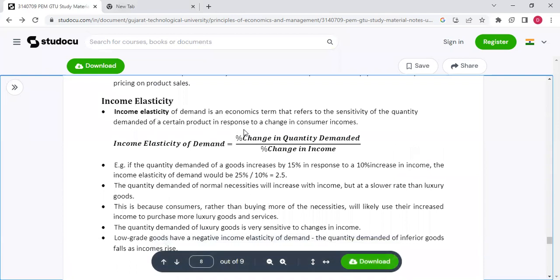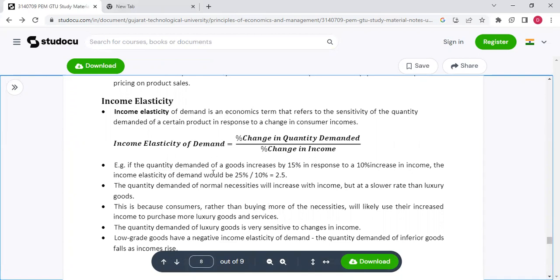Income elasticity of demand is an economics term that refers to the sensitivity of the quantity demanded of a certain product in response to a change in consumer incomes. Income elasticity of demand formula: percentage change in quantity demanded upon percentage change in income.